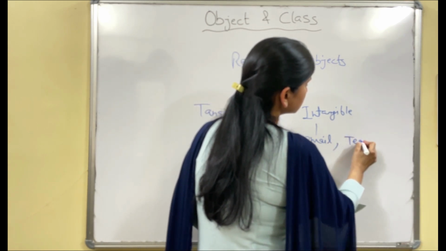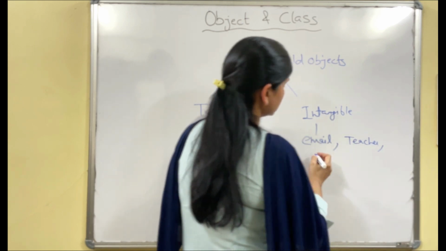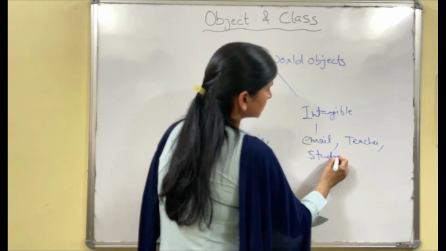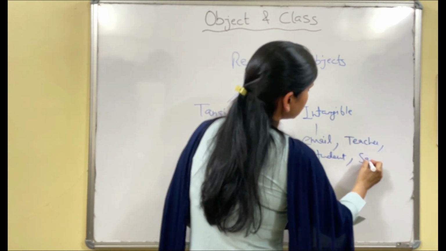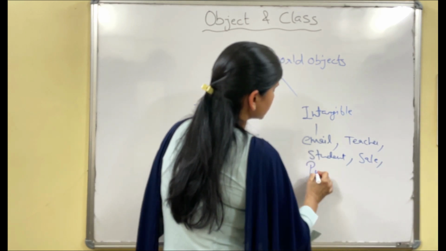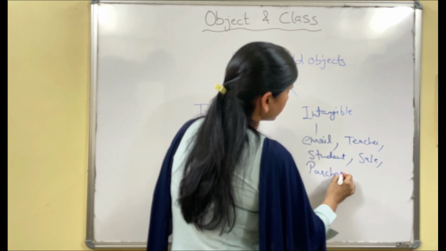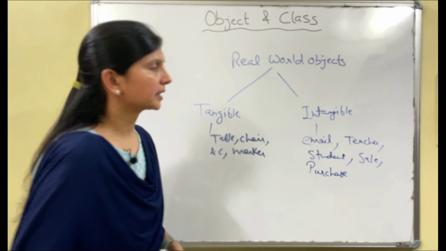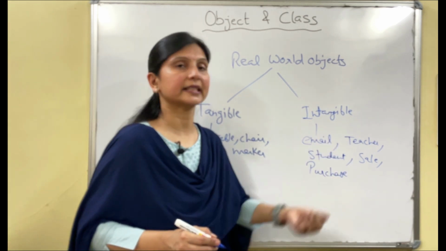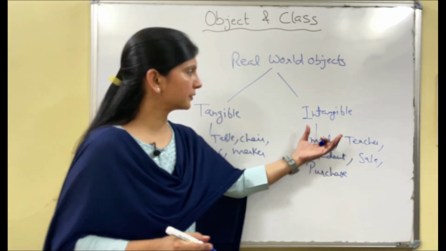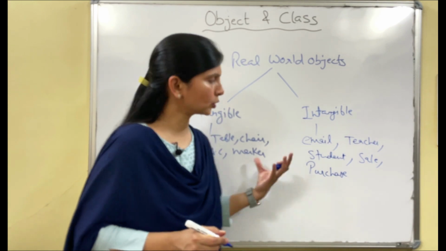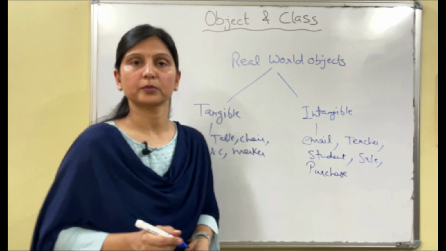Teacher, student, sale, purchase. And every digital product is an intangible product. These are a few examples of intangible. Both are real world objects.